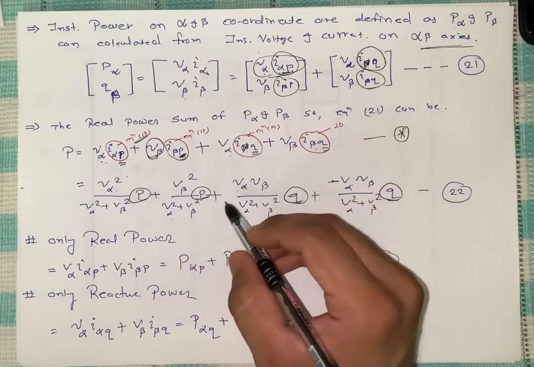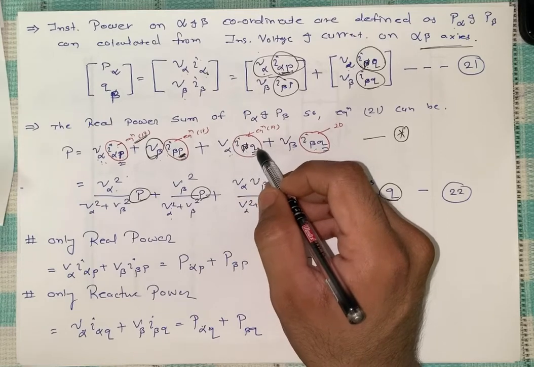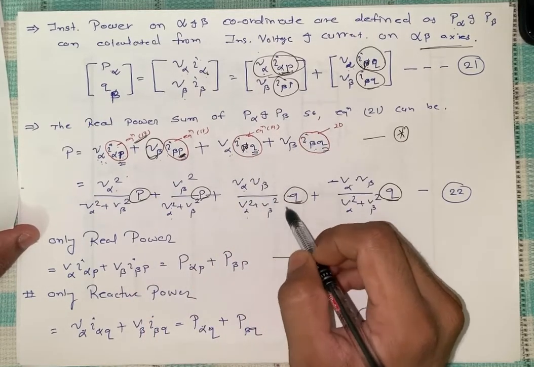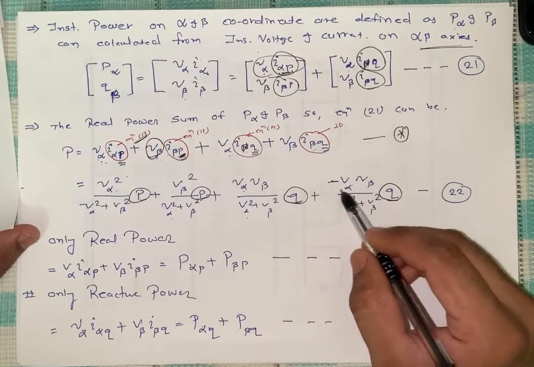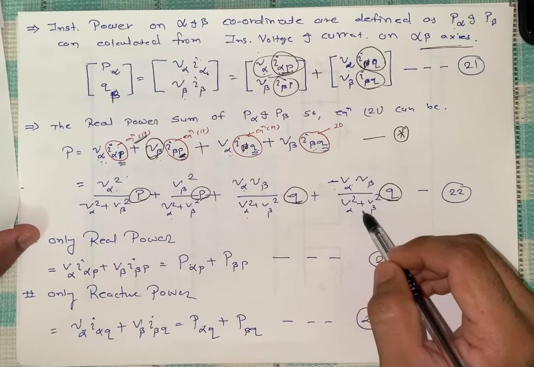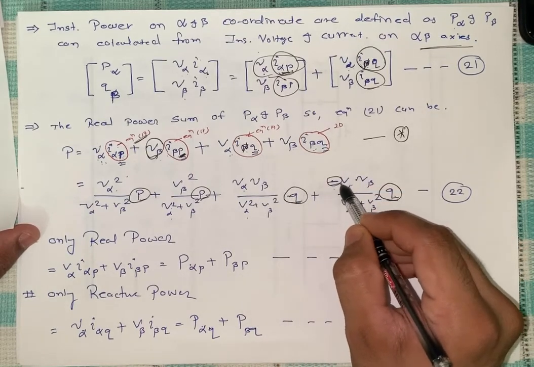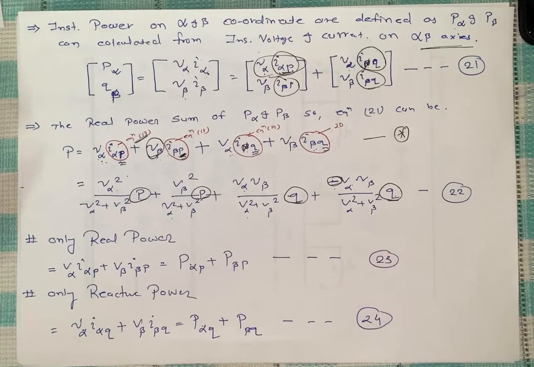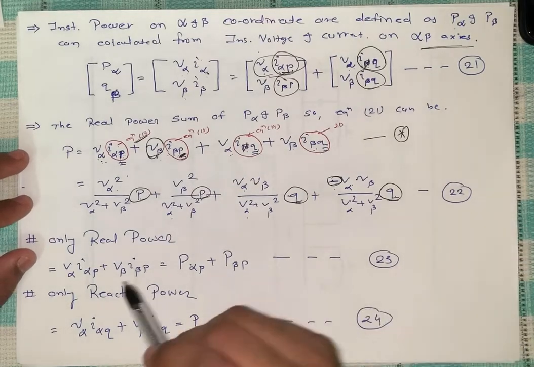So here is the P equation, plus similarly V alpha in the Q form. So from the previous, V alpha V beta over V alpha square plus V beta square into Q. Similarly, I beta Q from equation number 20 is minus V alpha V beta over V alpha square plus V beta square into Q. So you can see that there is a minus, a negative symbol. Okay. So what is the reason for that negative and what is its impact, we will discuss. So that is equation number 22.